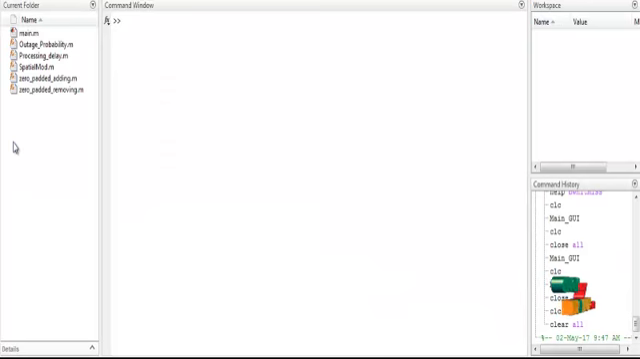Now let us discuss the running procedure for the process. So click the main file and then run.